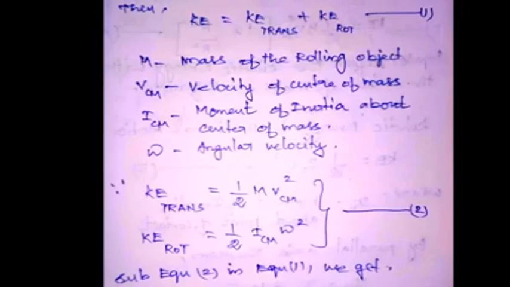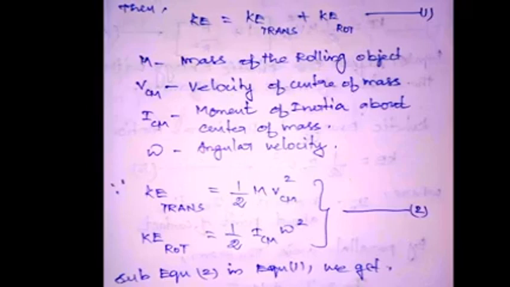When an object is rolling, capital M represents the mass of the rolling object, VCM represents the velocity of the center of mass, ICM represents the moment of inertia about the center of mass, and omega represents the angular velocity. These terms are used when calculating the translational as well as the rotational motion.